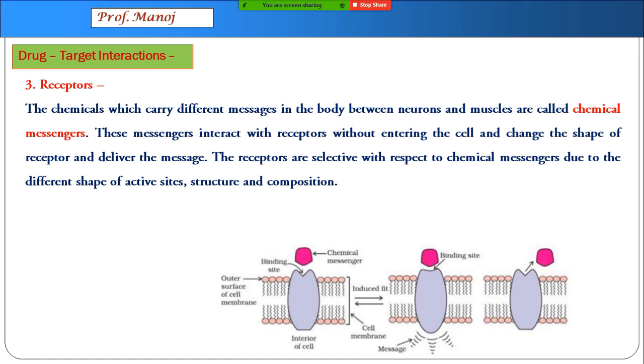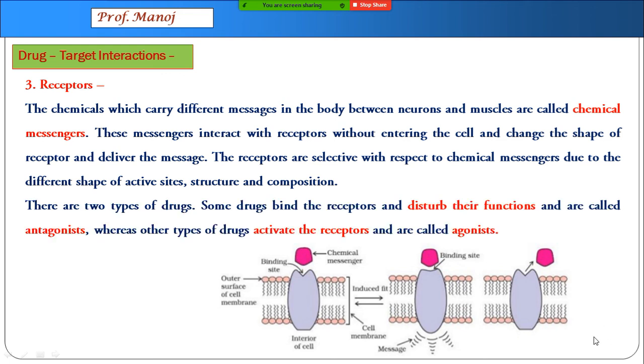This is how a medicine can be used. A drug molecule can come, attach to the binding site, and send a message inside. This is another function of receptors. There are two types of drugs which we use here. Those chemical messengers which disturb the function are called antagonist. The one which are going to activate the receptors are called agonist. So there are certain chemicals which are usually used in cancer treatment, HIV treatment, they are mostly antagonist. And the other one which are used are called agonist.